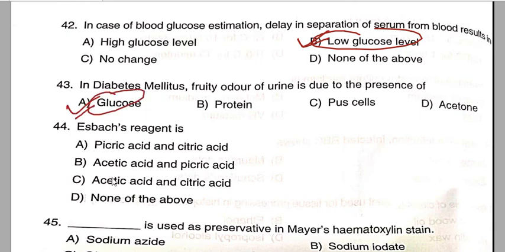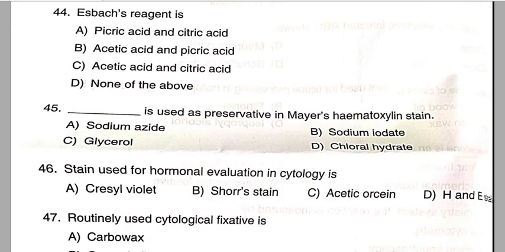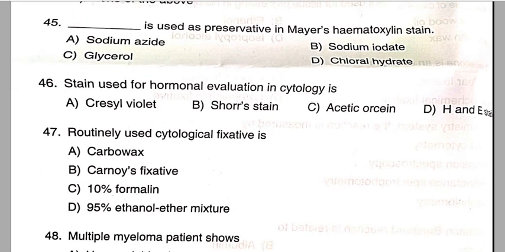Isbach's reagent is a combination of picric acid and citric acid. Option A is the correct answer here. Then we will move to question number 45. Dash is used as a preservative in Mayer's hematoxylin stain. The correct answer is chloral hydrate, option D.